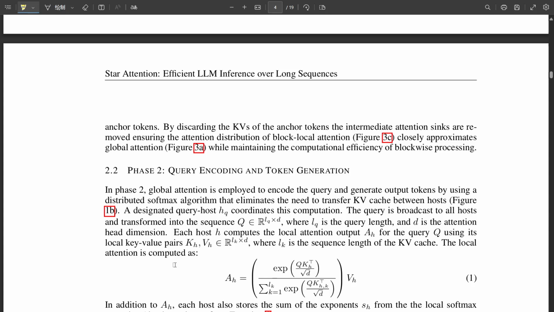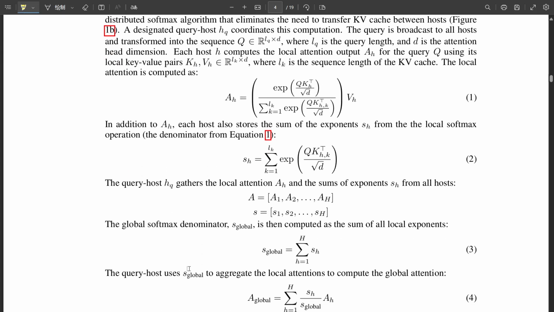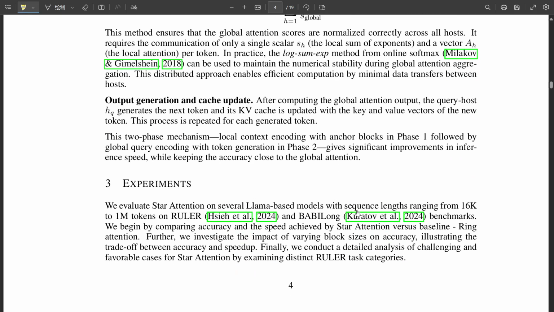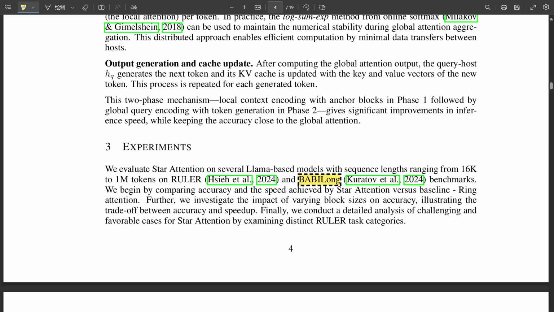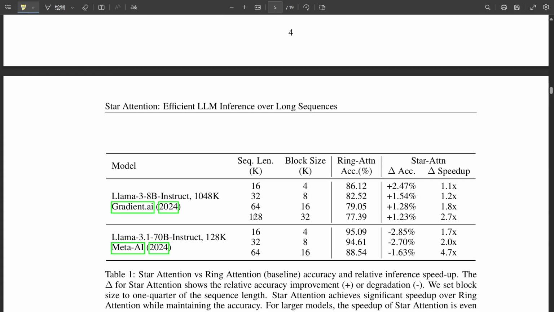Exactly. And it wasn't just about speed either. They found that star attention performed remarkably well on aggregation tasks, where you're summarizing information or extracting key insights from these long stretches of text. So like summarizing a lengthy research paper or trying to get the main points from a complex legal document. Precisely. It seems like that initial phase of local context encoding is really key here. By dividing the text up into manageable chunks and focusing on building that local understanding, it effectively creates a set of concise summaries right from the start.